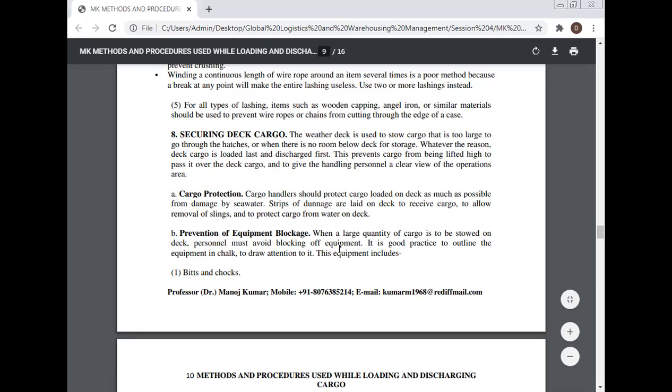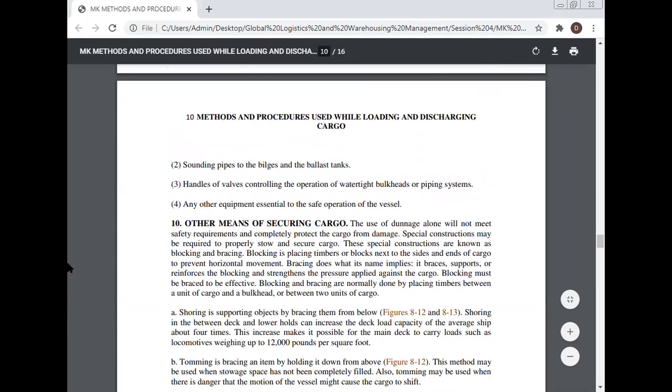Prevention of equipment blockage. When a large quantity of cargo is to be stored on the deck, personnel must avoid blocking equipment. It is good practice to outline the equipment in chalk to draw attention to it. The equipment includes sounding pipes to the bridges and the ballast tanks, handles of the valves controlling the operation of the overboard discharge or piping system, and any other equipment essential to the safe operation of the vessel.